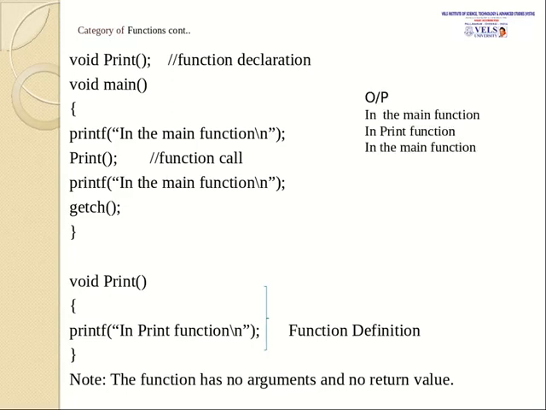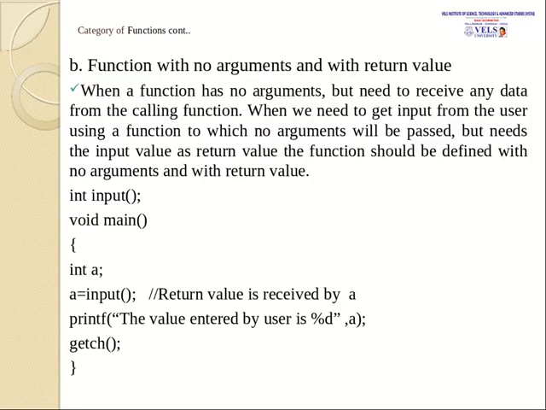See, I had given you the output here. First, when we are going to get into the main function, it will print the in main function, and after that it will move to the print function and it will print in print function. After function call, it will again move to the main function and then it will give you the in main function. Okay. Now, this is the category of no parameters and no return values. It is not at all returning any values to the main functions.